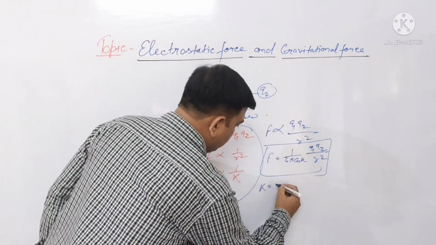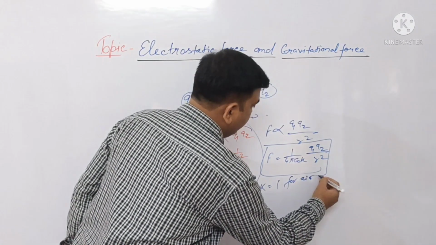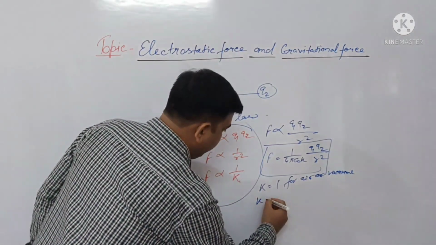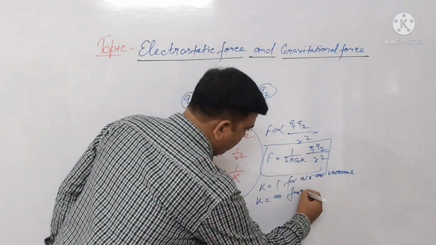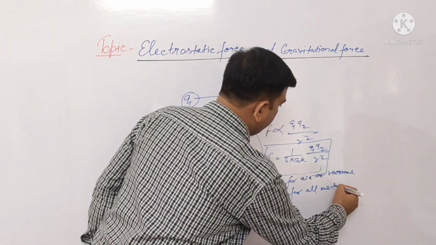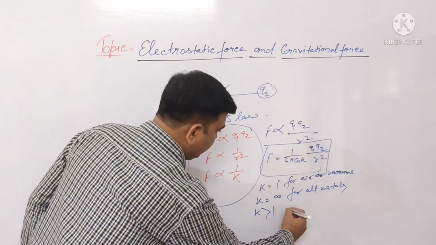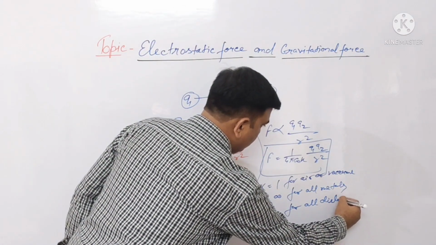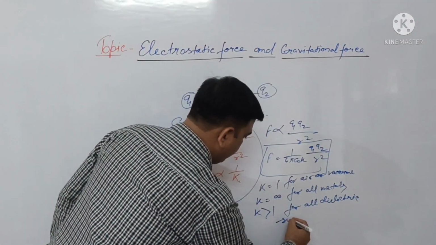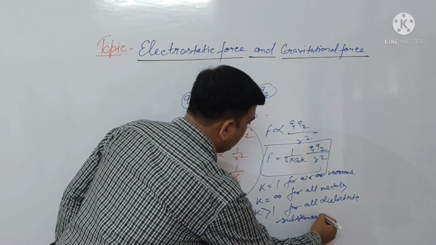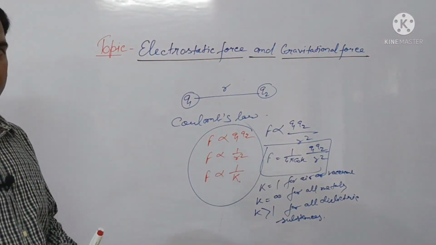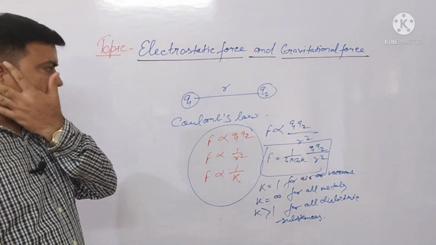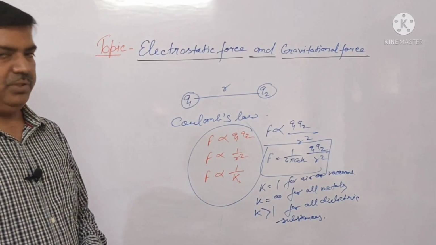The value of K, everyone knows, is 1 for air or vacuum, K is infinite for all metals, and K is always greater than 1 for all dielectric substances. That means K is 1 for air or vacuum. This is the formula of the electrostatic force.